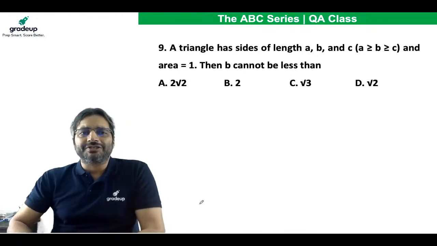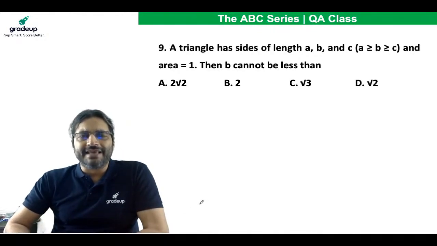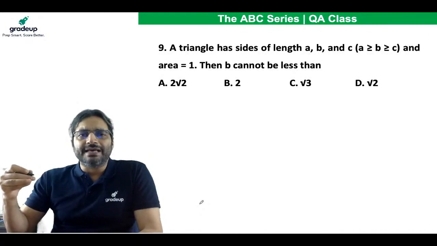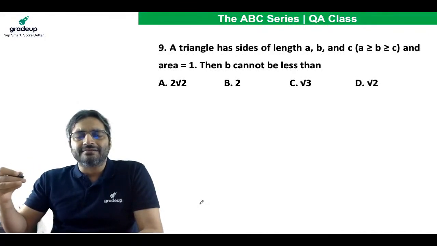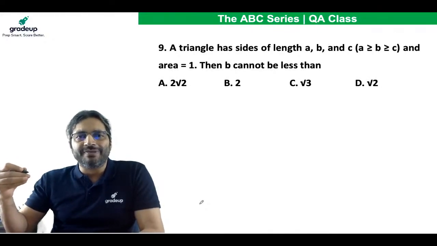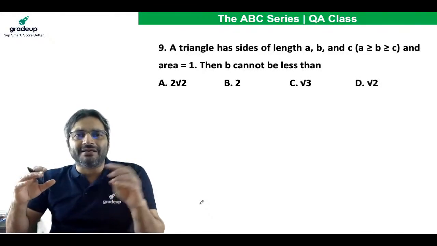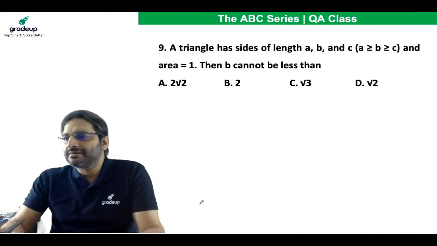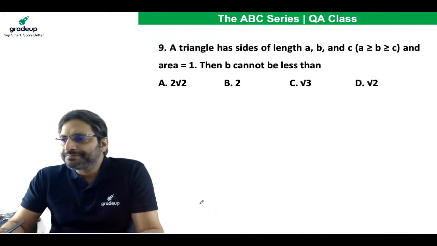Tell me about this question. A triangle has sides of length A, B and C. A is greater than or equal to B, which is greater than or equal to C, and its area is 1. Then B cannot be less than what? I do not want to discuss the so-called proper method. It can be done in 2 seconds. Tell me, how would you do it?